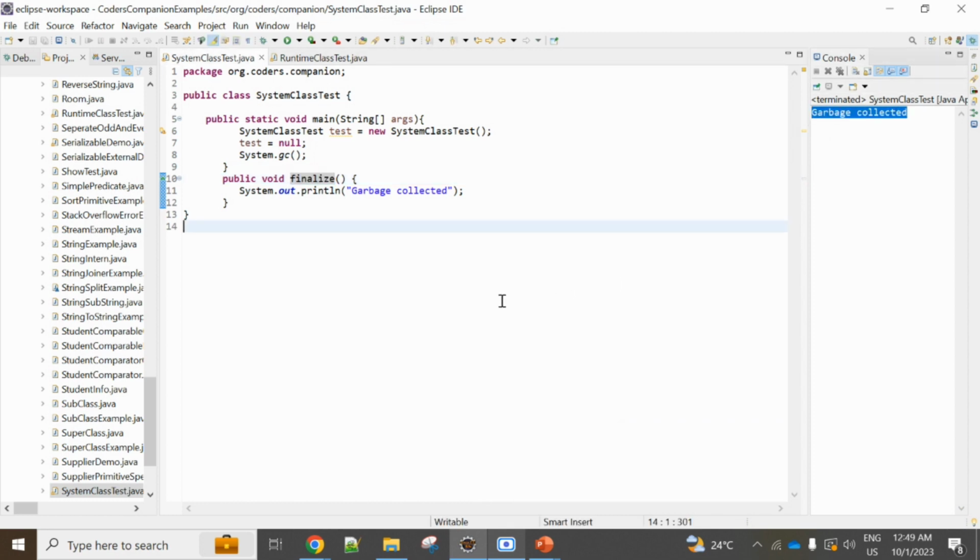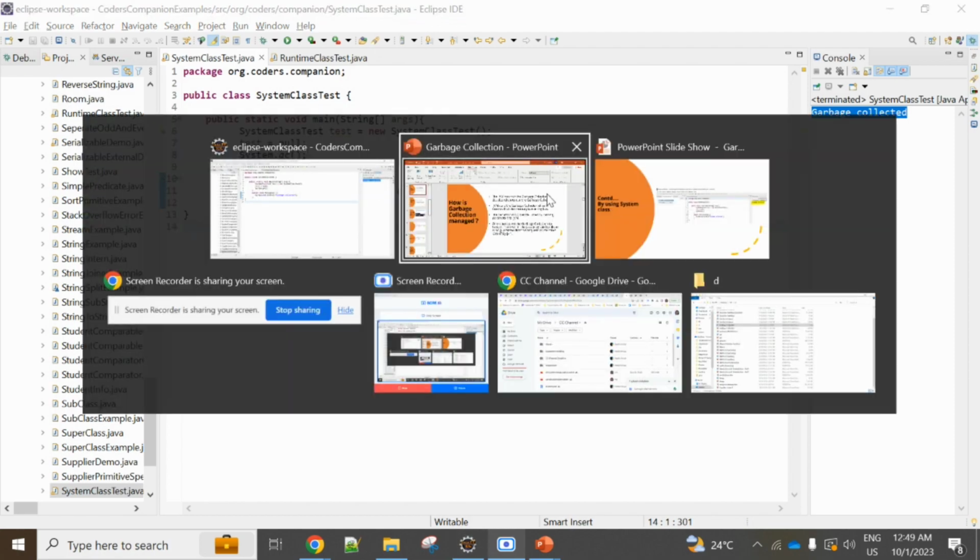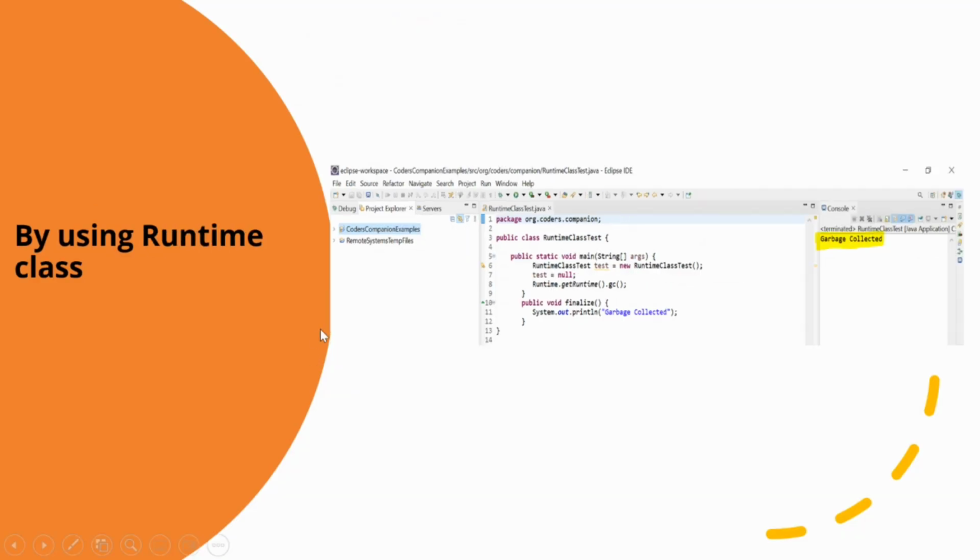All right, now let's go to the other type, which is by using the Runtime class. The Runtime class allows the application to interface with the JVM in which the application is running. Hence, by using the gc method, we can request the JVM to run the garbage collector. However, there is no guarantee that either of the two methods we have mentioned will run the garbage collector.